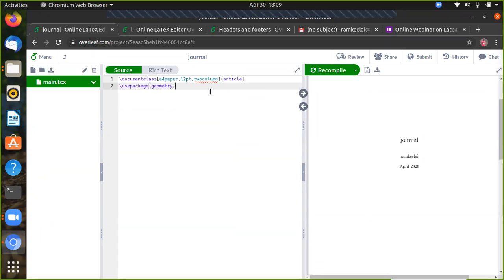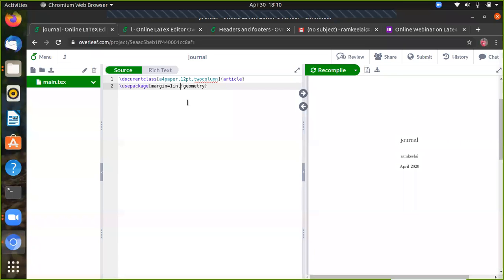This package is used to define the page setting, the sizes you give for left margin, right margin, top margin, bottom margin. Inside the use package, you have to define the margin size, which I can define as equal to 1 inch. Normally we define 1 inch margin.